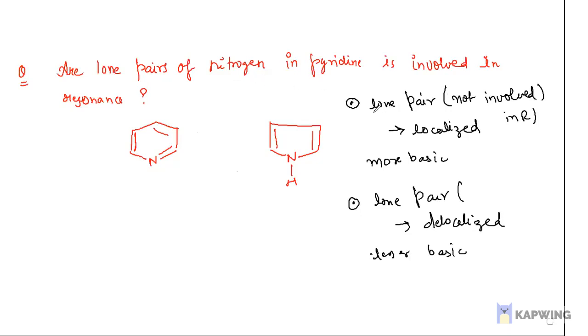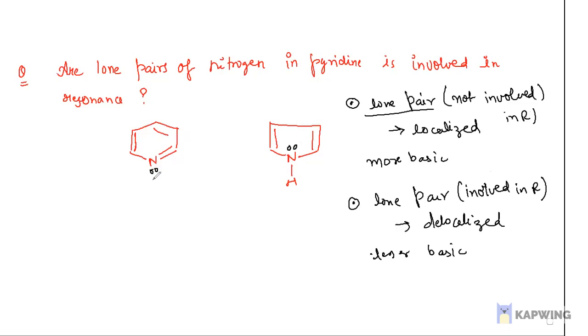First of all, if the lone pair is not involved in resonance, it is called localized, which means the compound will be more basic. If the lone pair is involved in resonance, it is delocalized, and the compound will be less basic.